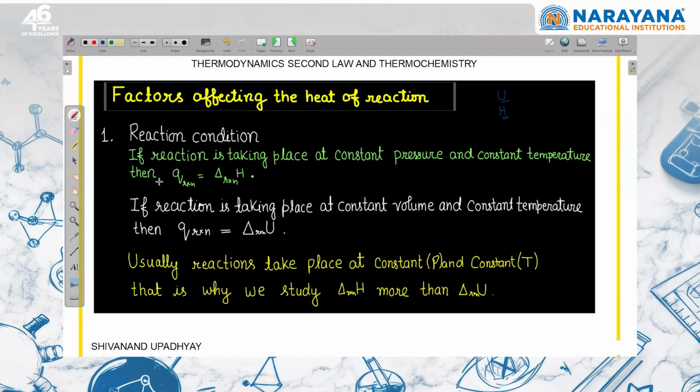If the reaction is taking place at constant volume, then we'll say that Q reaction is equal to delta U reaction. If the reaction is taking place at constant pressure, then we'll write that Q reaction is equal to delta H reaction, right? One thing is under what condition the reaction is taking place. Either the reaction will take place at constant pressure and temperature, or at constant volume and temperature. Here, if it is constant pressure and temperature, then we'll say QP of the reaction is equal to delta H of the reaction. And here we'll say that QV of the reaction is equal to delta U of the reaction.